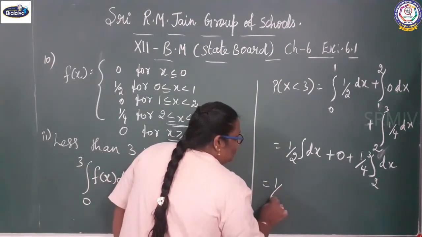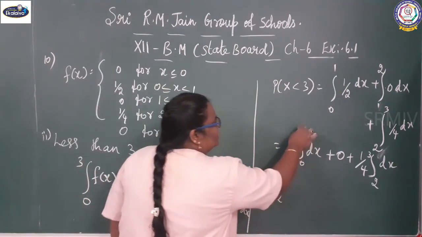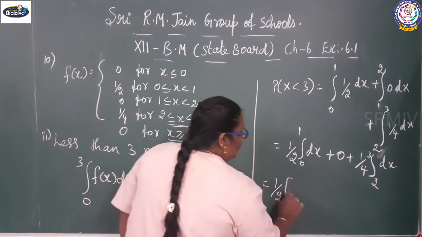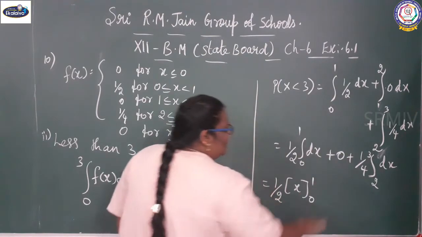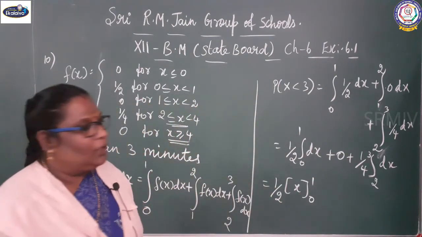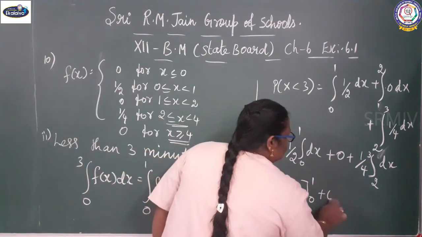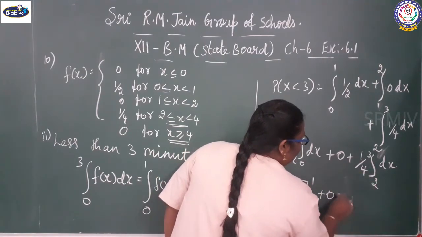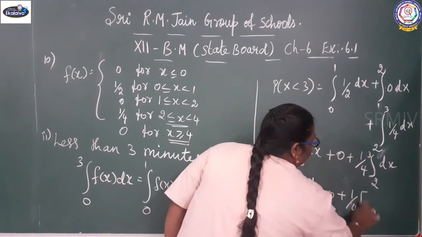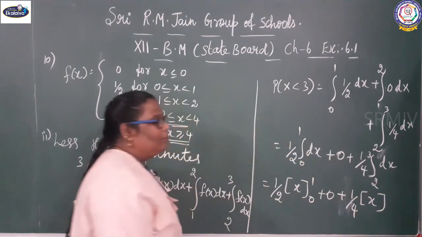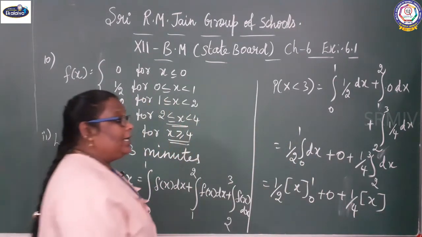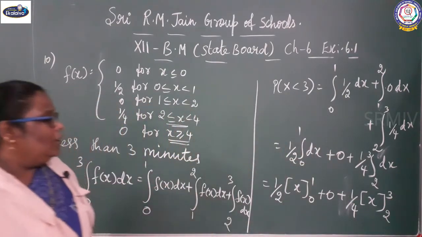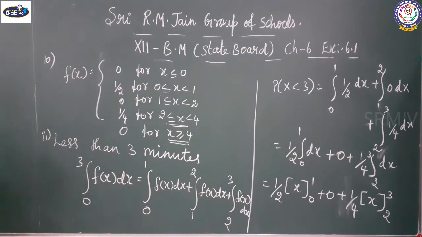So 1 by 2 into x, the limit is 0 to 1, plus 0, plus 1 by 4 into x, the limit is 2 to 3.